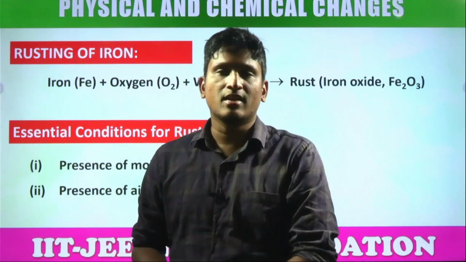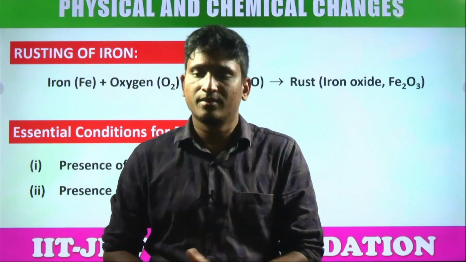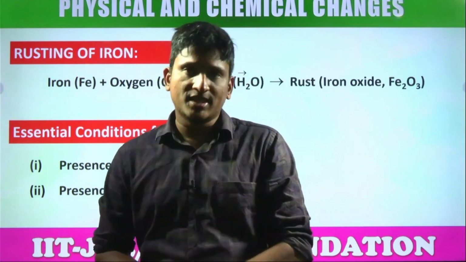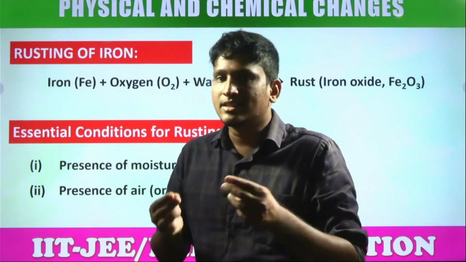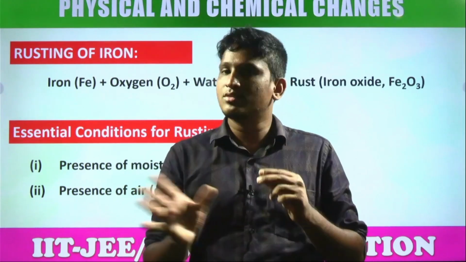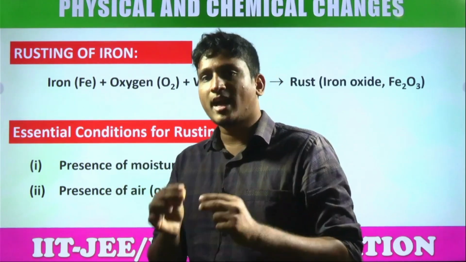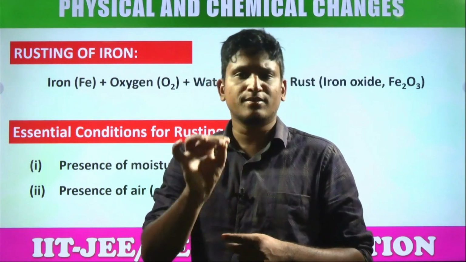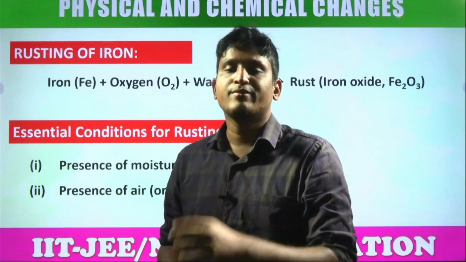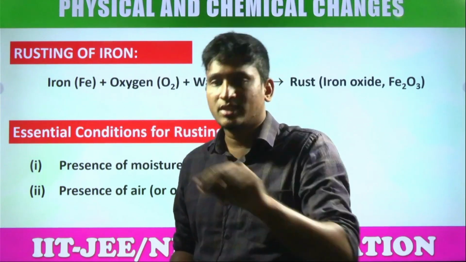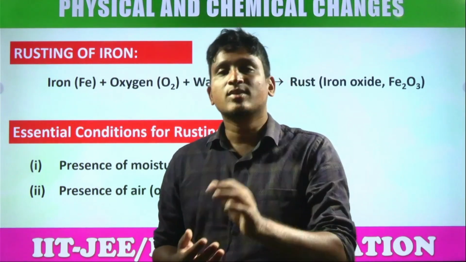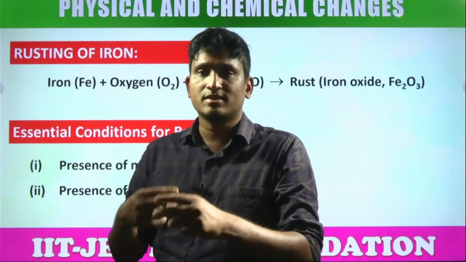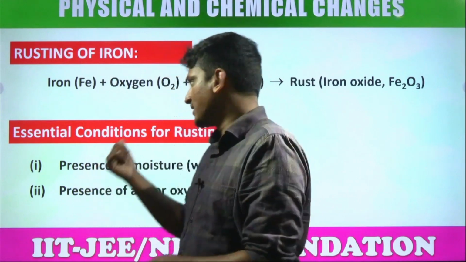For example, what is the color of iron? Silver color, yes or no? If you cut a normal iron, on exposure to oxygen and H2O, what happens? This silver metal slowly, is it a fast process? No, a slow process. It slowly reacts with oxygen and produces iron oxide in the presence of water. Yes or no? That is rust. Fe2O3·xH2O, where xH2O is the water of crystallization, is called rust. So are both the same, iron and iron oxide? No, iron oxide is a flaky substance. Yes or no? So that is rusting, students.